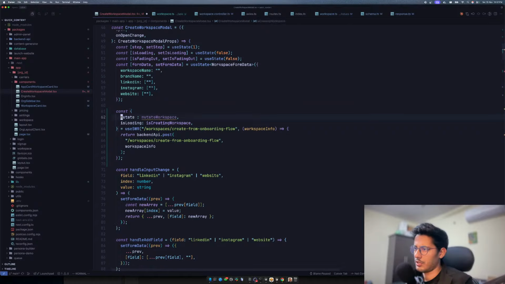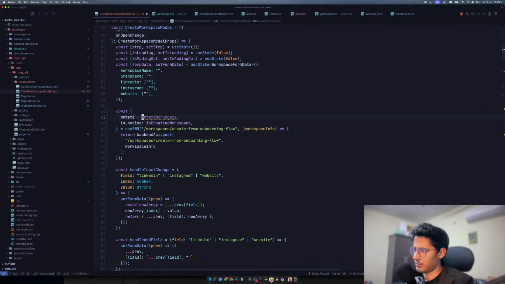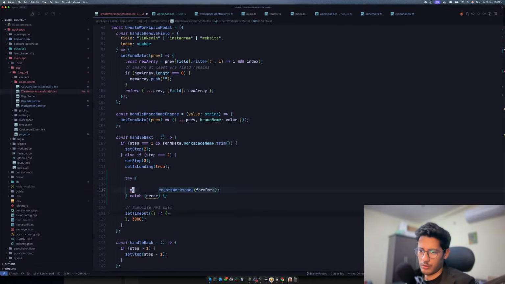I don't think we need the data that it returns, or we do need the data that it returns, but let's try to do this. Maybe not, I'm not sure. Mutate workspace, like, I don't know, this should be create workspace. That's a better name. Now we should be able to go here.